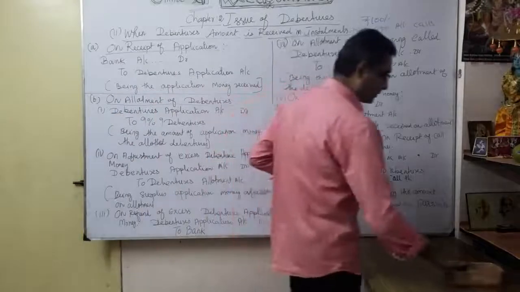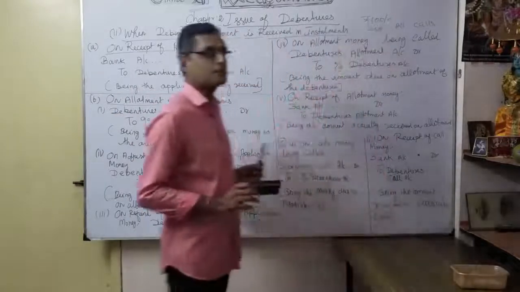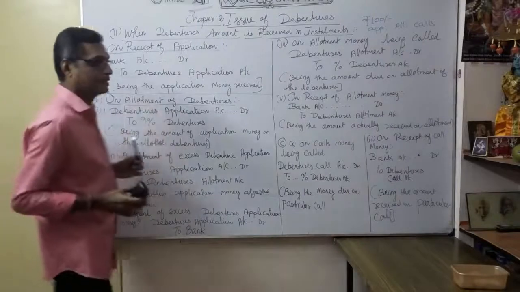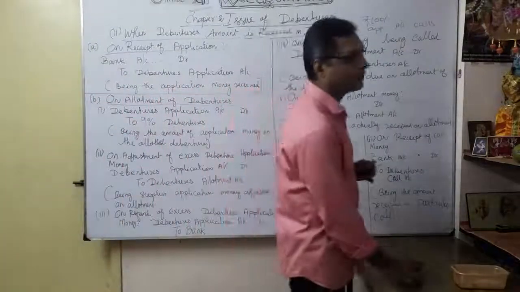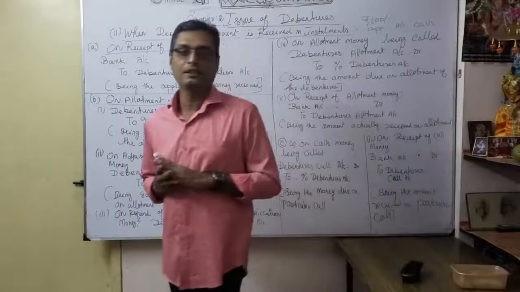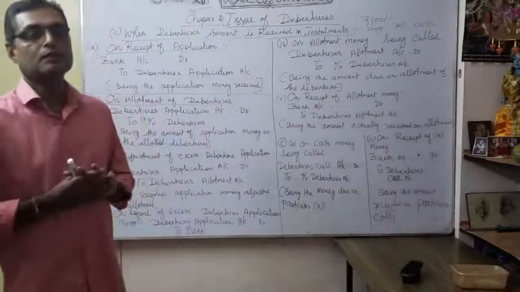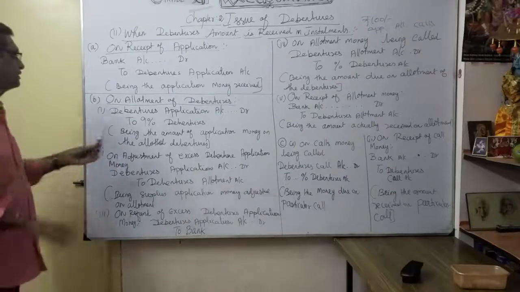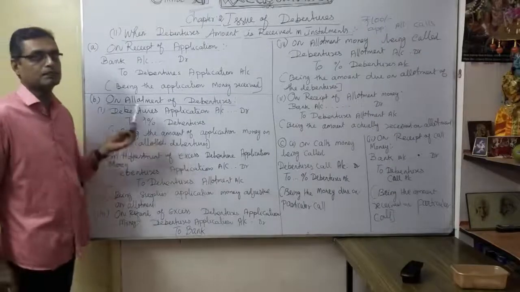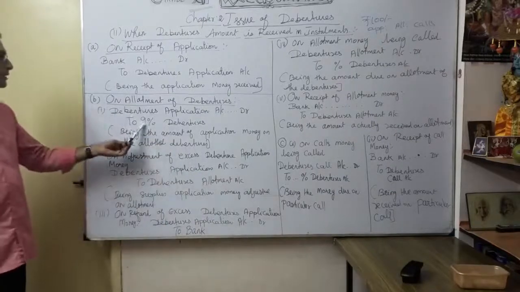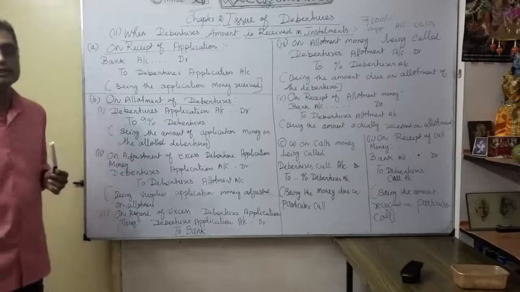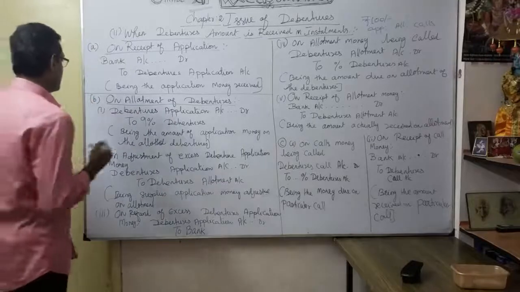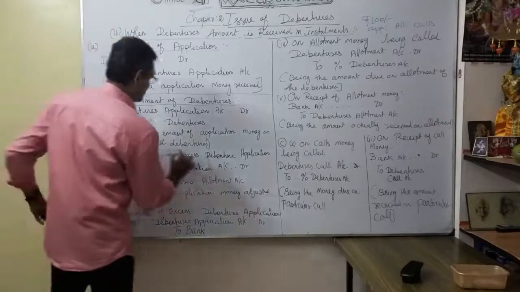Okay, the prefix means what? 9% debenture means what? The company later on is going to pay what? Interest. So whenever you buy shares, you will get dividend. Similarly here, whenever you buy debentures, you will get what? Interest. That's what the 9% example I am telling here. 9% debenture, the company will pay interest at 9%. Okay, that's our entry according to the allotment.